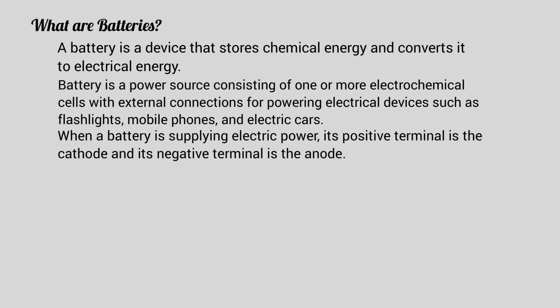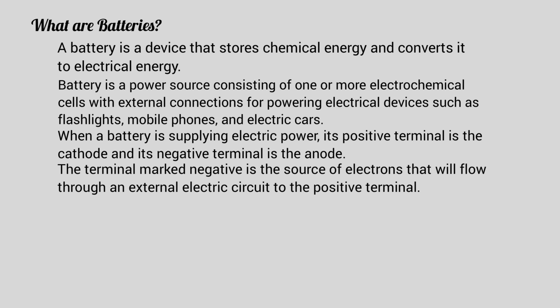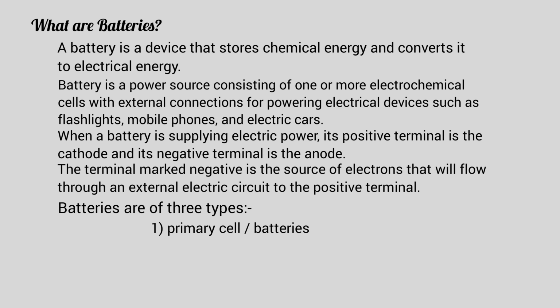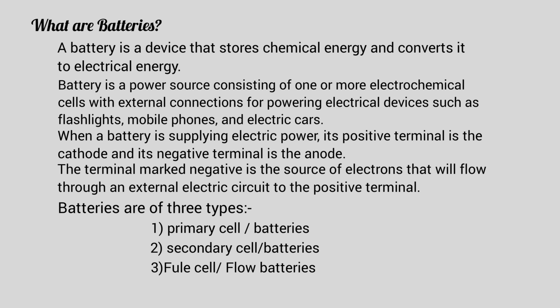When a battery is supplying electric power, its positive terminal is the cathode and the negative terminal is the anode. The terminal marked negative is the source of electrons that will flow through an external circuit to the positive terminal. Batteries are of three types. First, primary cells or primary batteries. Second, secondary cells or secondary batteries. And third, fuel cells or flow batteries. Now we talk about the first one, primary batteries or primary cells.